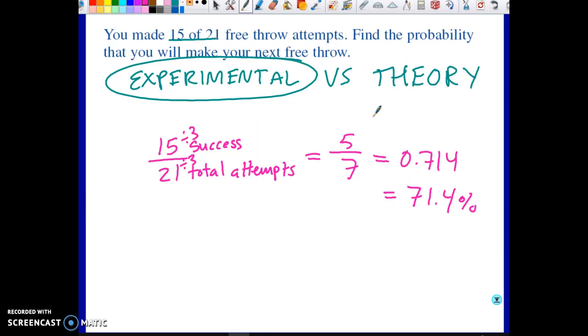And this happens in sports all the time. If you follow baseball or football or any other sport where they keep data, they'll tell you what the person's pass completion rating is. They'll tell you what their batting average is, what's the likelihood that they get a hit. And it's all based on what they've done in the past. If you're a batter in the major leagues and you haven't taken a swing yet, you have no batting average. But if you make your first hit, then you're 1 for 1, which means you have a 1,000 batting average because 100% of the time you hit the ball. But let's say you went up to bat 5 times and you only hit 3 times. Then you have a 0.600 batting average.